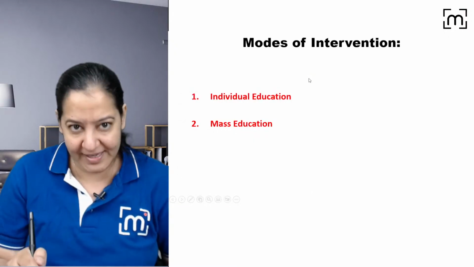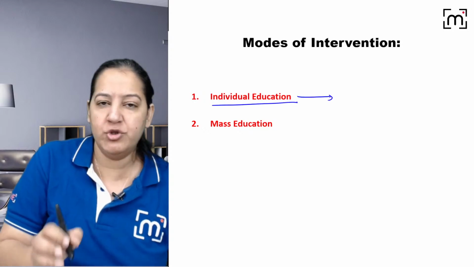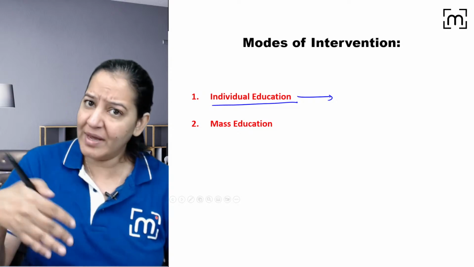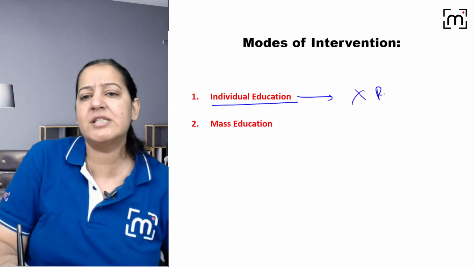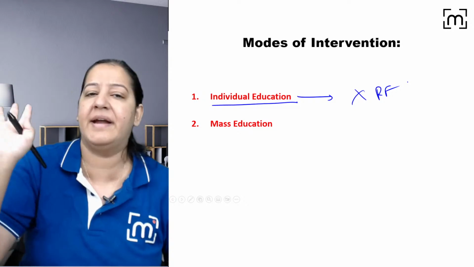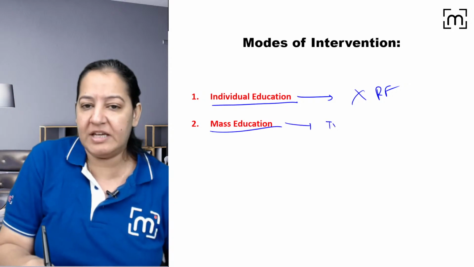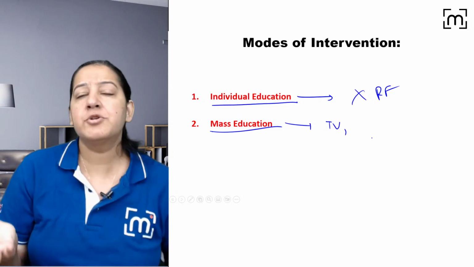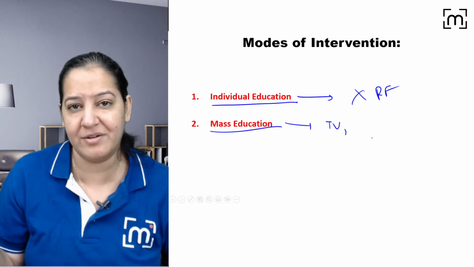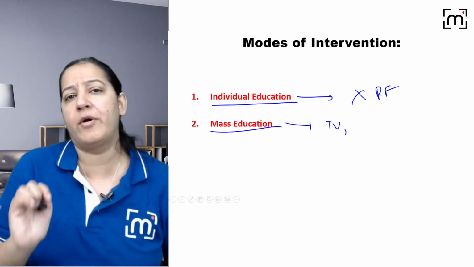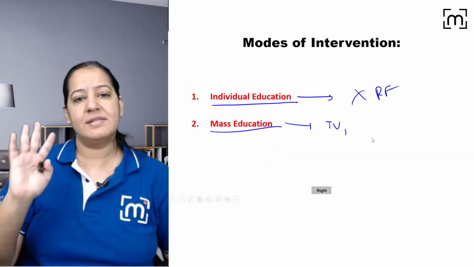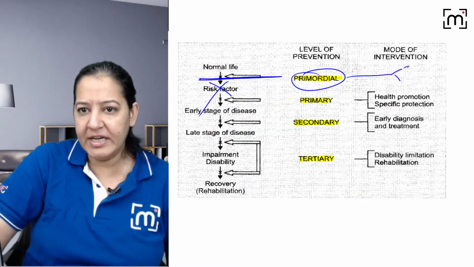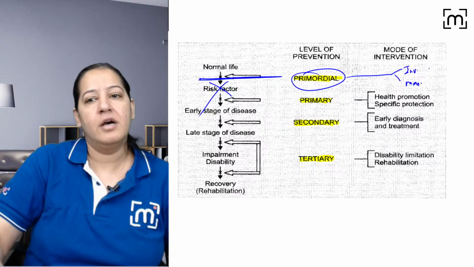How can you do that? As I have told you, individual education: you have many neighbors or relatives, so you can advise them, even eliminate the risk factors in their life, when they are not yet present. Or you can do mass education on the TV, on the internet, on the radio. Many advertisements are run by the government on television for this primordial intervention. So there are 2 ways, individual education and mass education. Write down these 2 types.